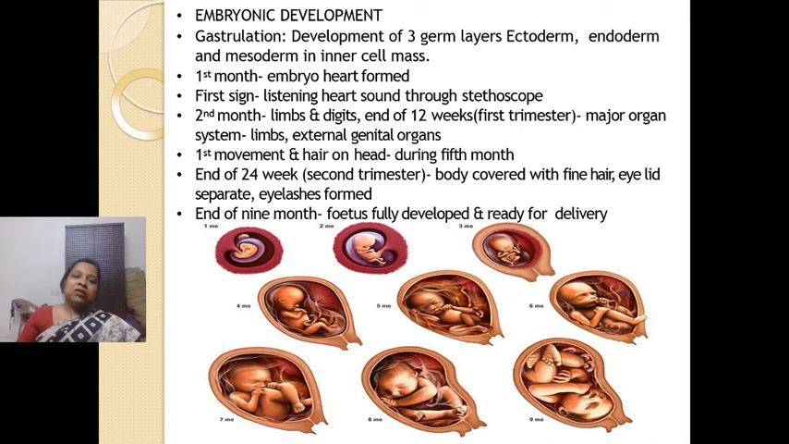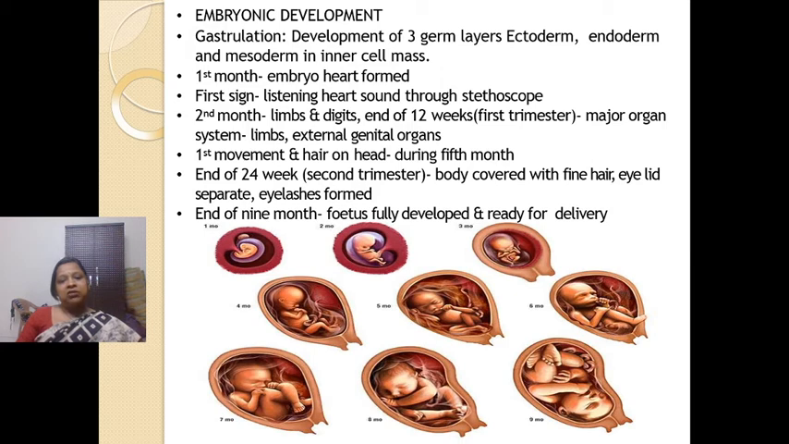Now, in the second month, the limbs and the digits form. By the end of the first trimester, that is 12 weeks, the first 3 months, all the major organs, limbs as well as the external genitalia are formed. During the fifth month, the movements can be felt, and hair and head can be seen. Hair and head are formed, fine.